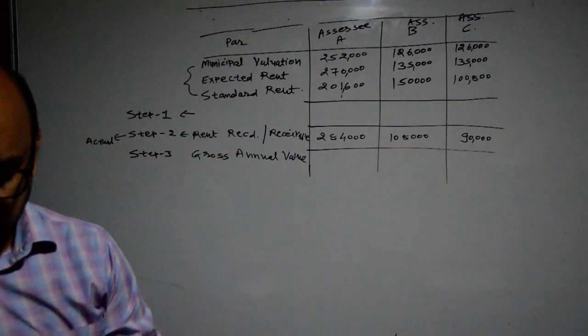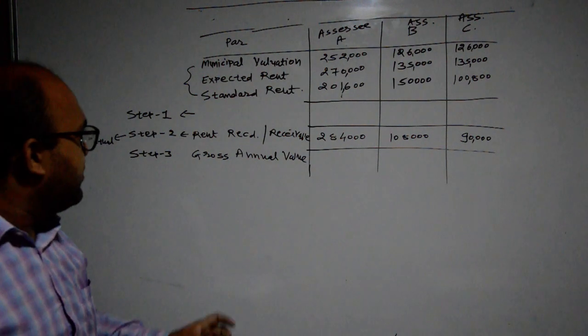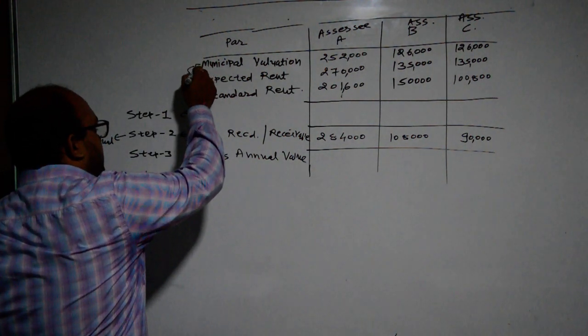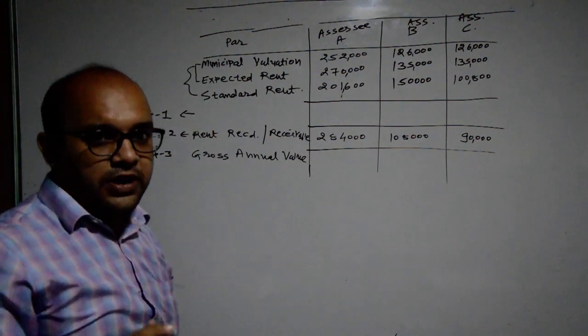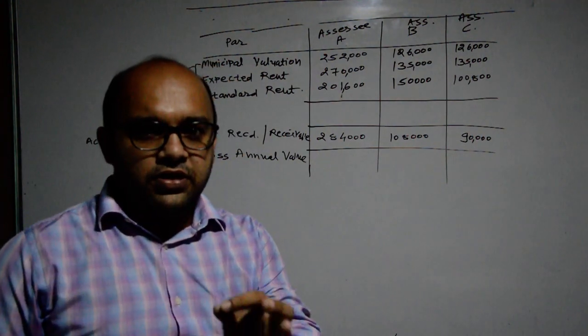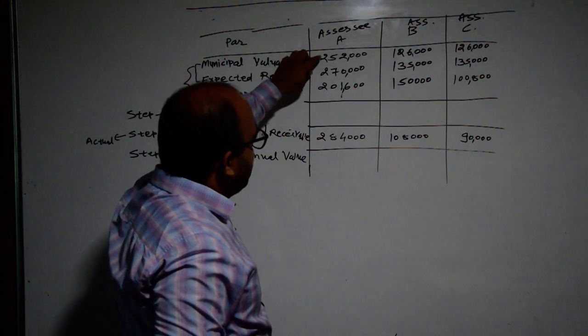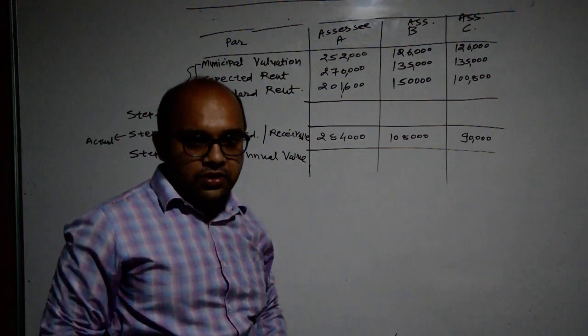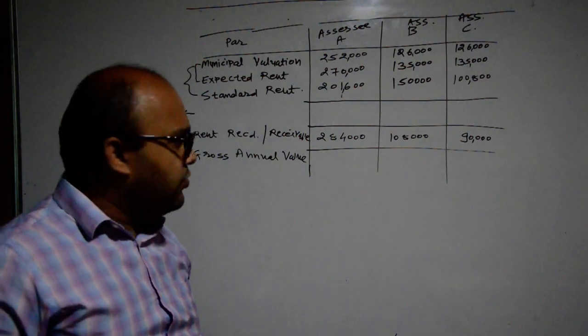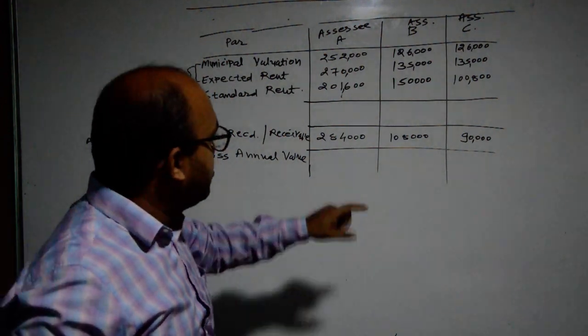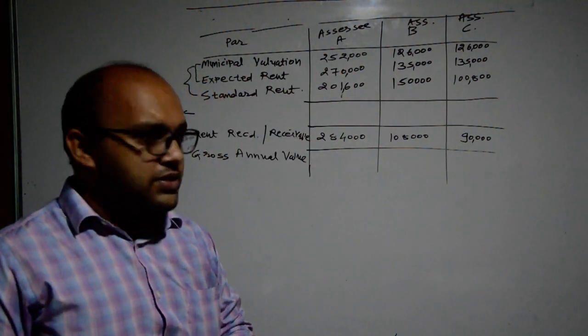So as usual, first of all we have to compare in step number 1 municipal valuation and expected rent, whichever is higher will be selected, means 2,52,000 and 2,70,000. Which amount is higher? So you will tell me that rupees 2,70,000 is the higher amount, sir. So 2,70,000 will be selected.